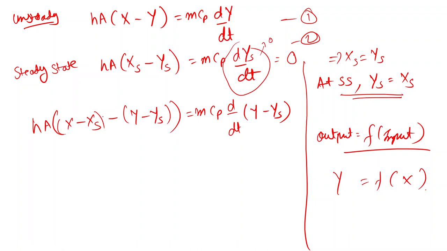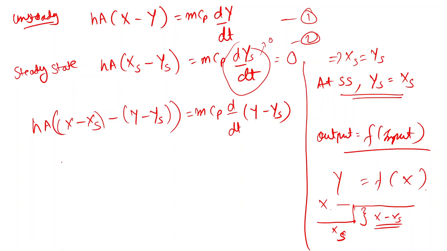What this shows us is, let's say I have a value that is constant at xs, and after some point of time I change the value until a new steady state is achieved. This deviation I call x minus xs. So these are my perturbed variables: how much change I am making from the steady state.